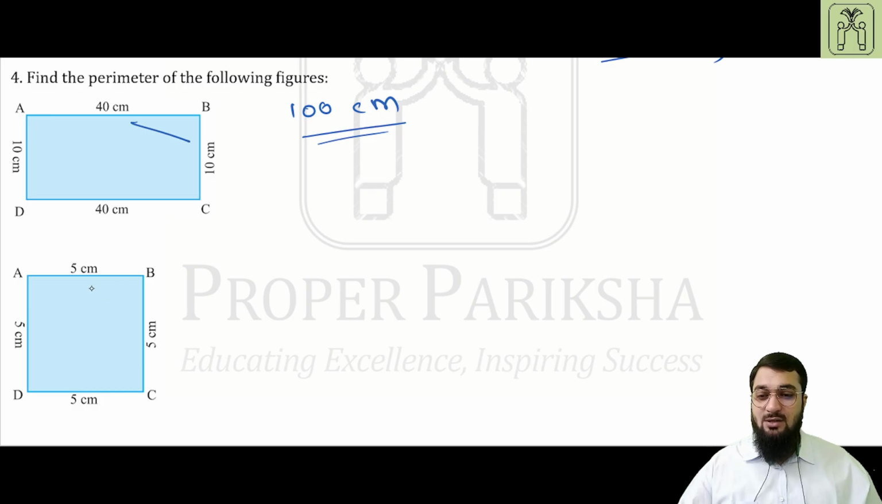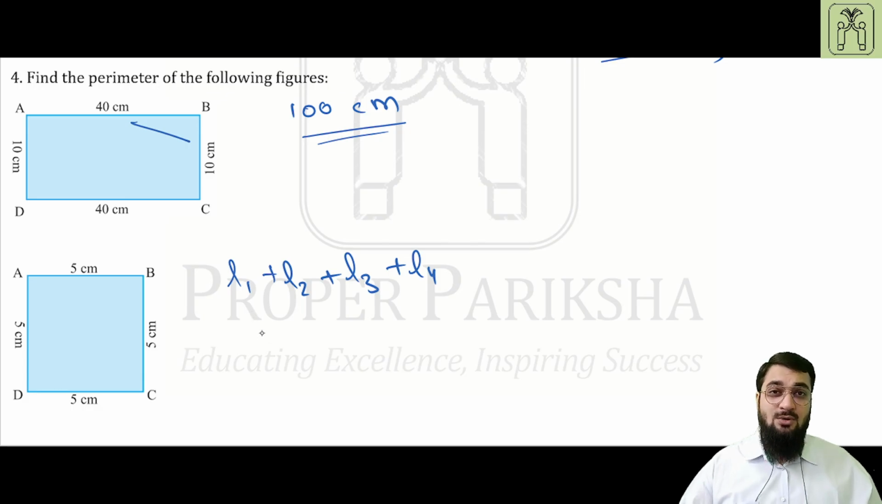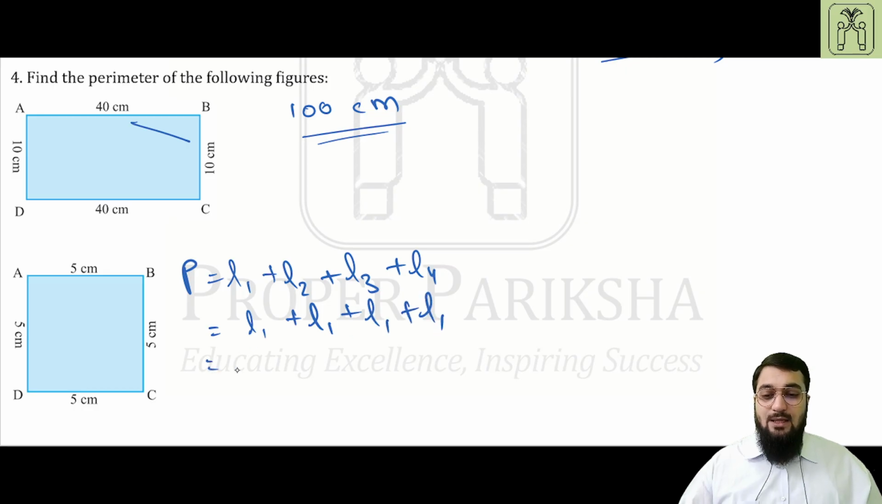So all the sides are equal, therefore for a square, how do we find out the perimeter? That is L1 plus L2 plus L3 plus L4. Since L1 is equal to L2 is equal to L3 is equal to L4 using the properties of the square, that will make it L1 plus L1 plus L1 plus L1, and that will make it 4L1. That will be the perimeter of the square. Therefore 4 into 5 will give you 20 centimeters. Coming to the next question.